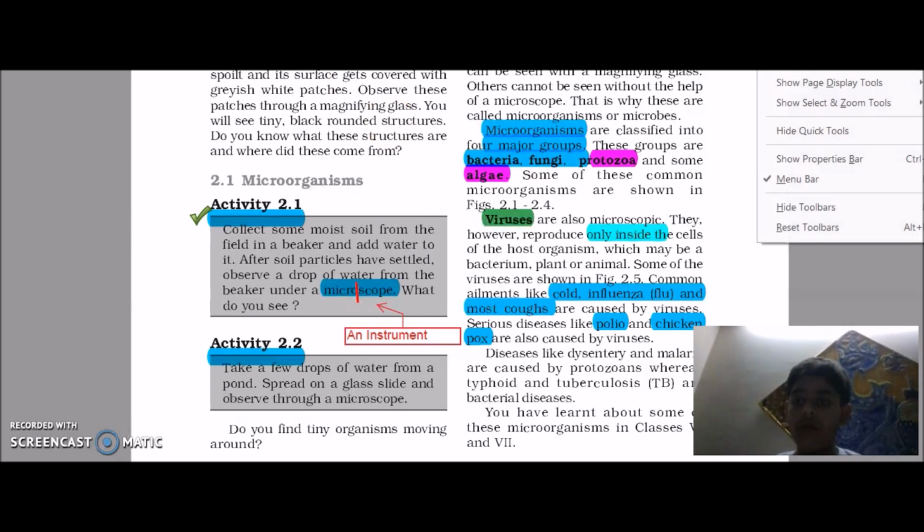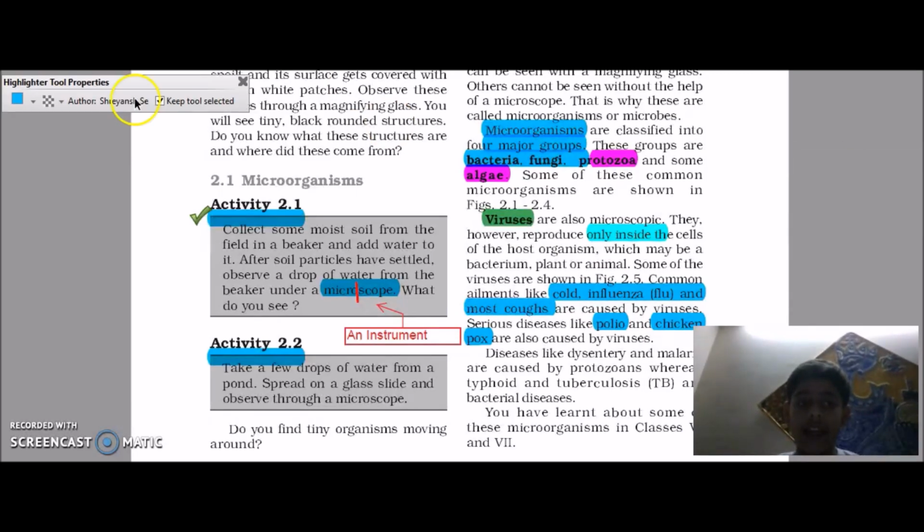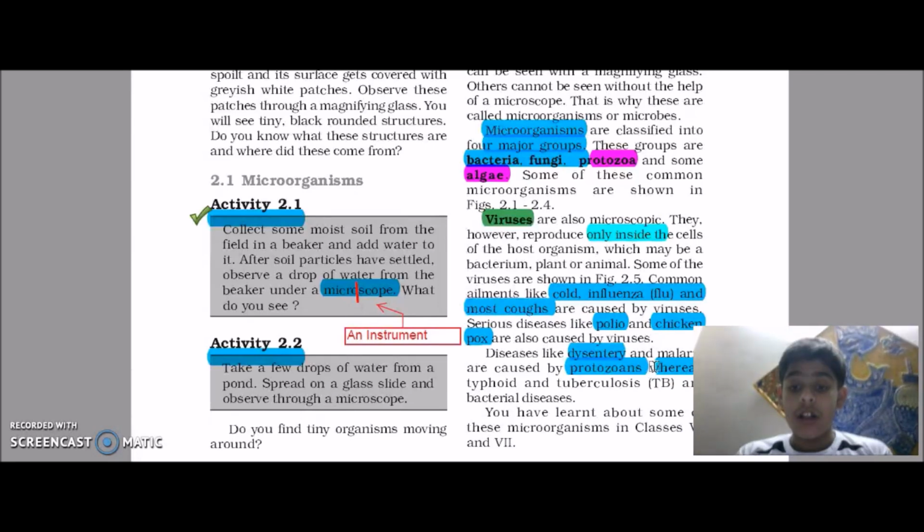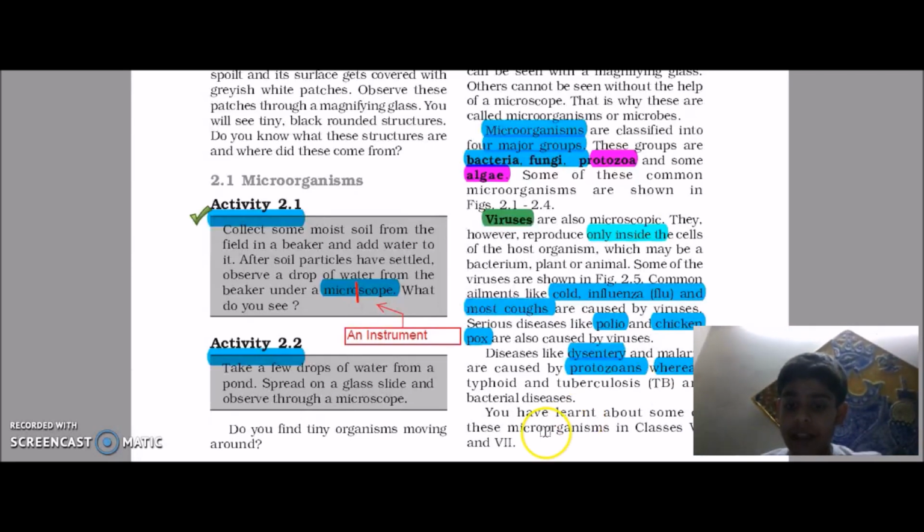So now going to our next diseases, which are dysentery and malaria. Malaria is a protozoan disease. Remember, it might not be written in the chapter, but malaria is caused by Plasmodium. Plasmodium is a protozoa. So now let's move ahead.